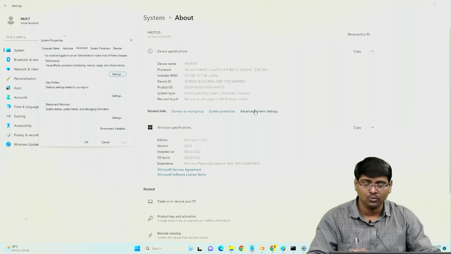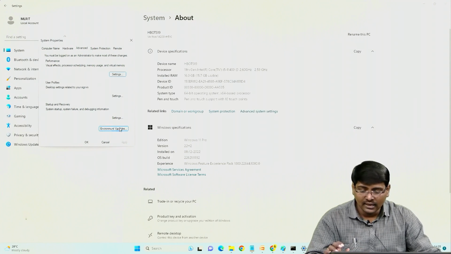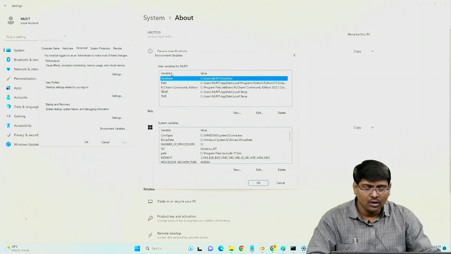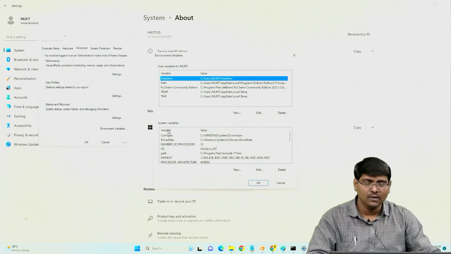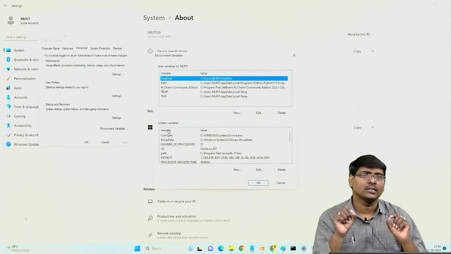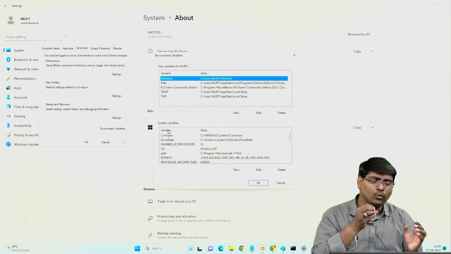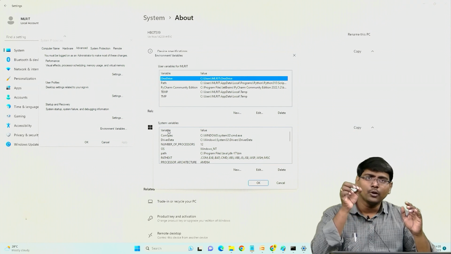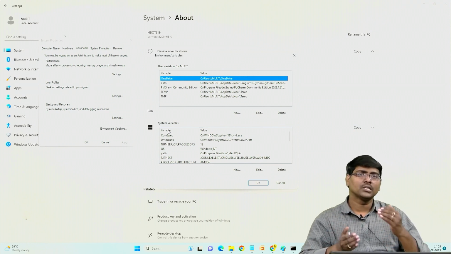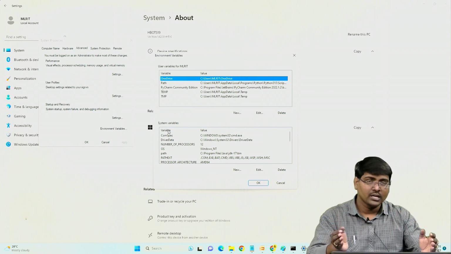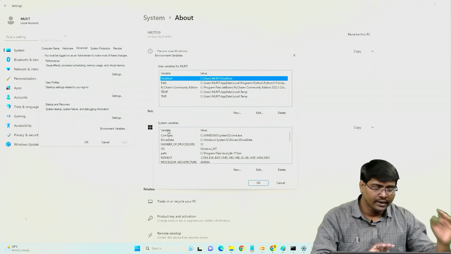Click on this one. Here select environment variables. There are two types of variables: user variable and system variable. System variable means whatever modification we make is applied to the system. User means only that particular user. For example, for a system multiple users are there. Now your task is to do it for the entire system.